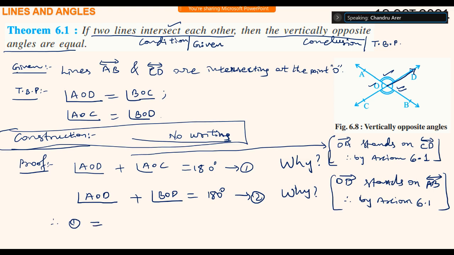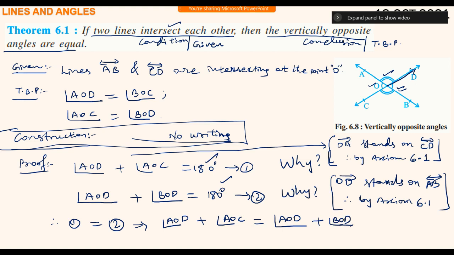Equation 1 equals equation 2 because 180 degrees equals 180 degrees. So RHS are equal, therefore LHS are equal. Angle AOD plus angle AOC equals angle AOD plus angle BOD.